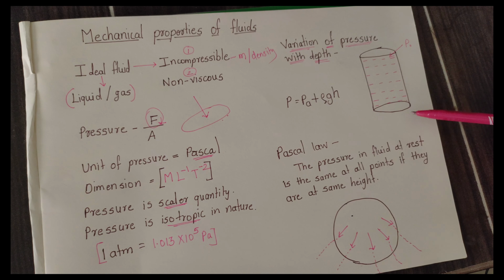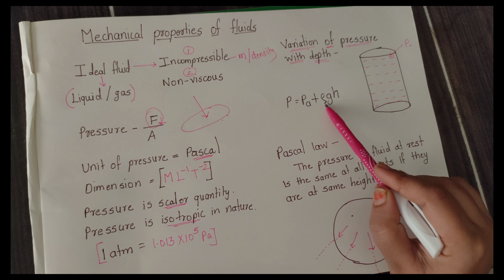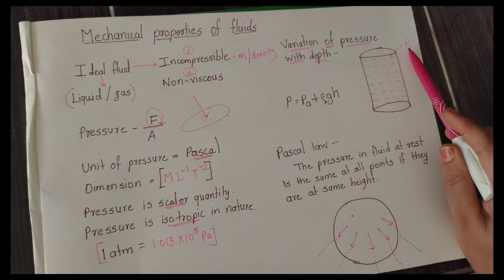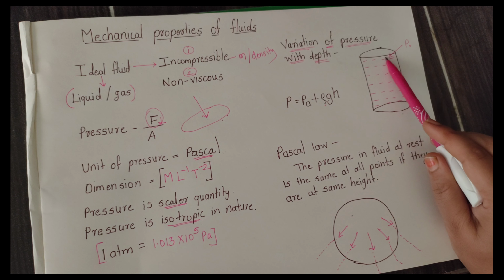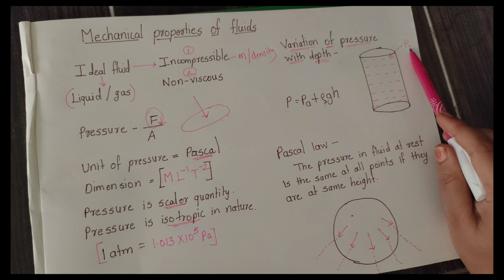Right, now you can see one container. This container is filled with liquid. The density of the liquid is rho. Now you can observe one pressure P0 acting on the upper surface of the container, and that pressure is nothing but the atmospheric pressure. So what is atmospheric pressure? We know that in the atmosphere different gases, air and water vapors are there, and they continuously put a pressure on every object on earth, and that is nothing but the atmospheric pressure.